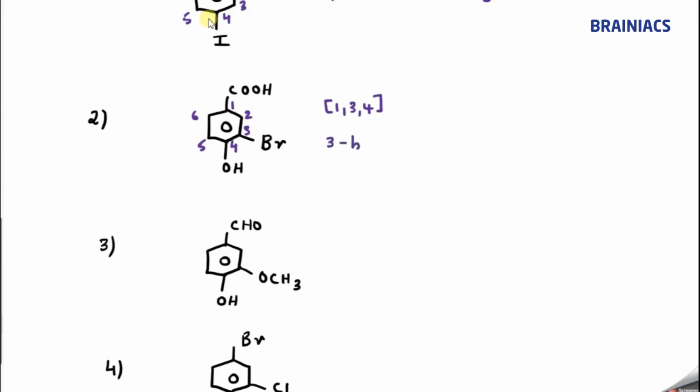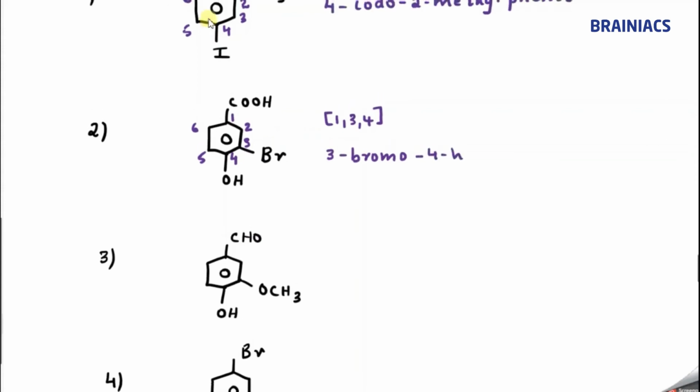So 3 bromo, 4 hydroxy benzoic acid or benzene carboxylic acid, both are correct.